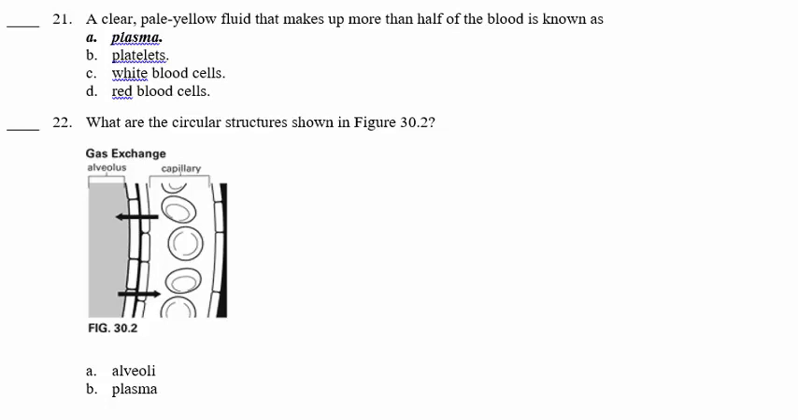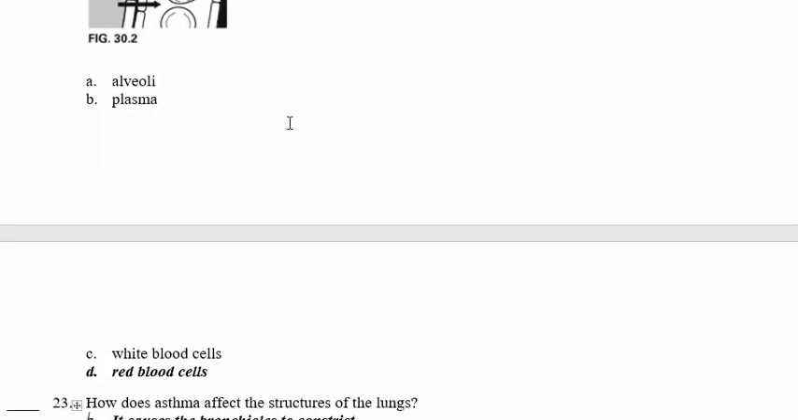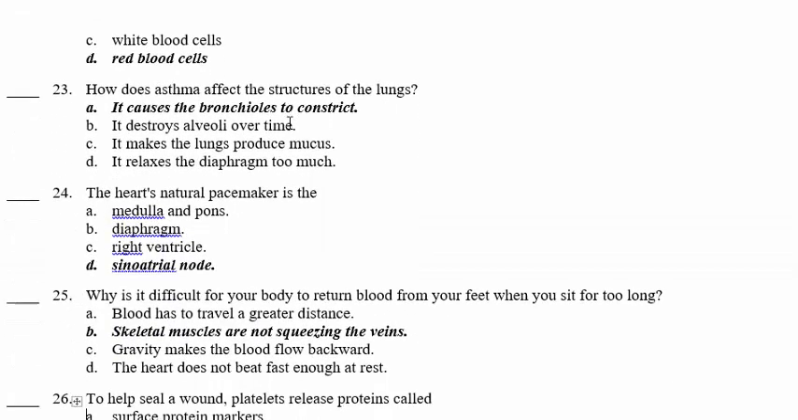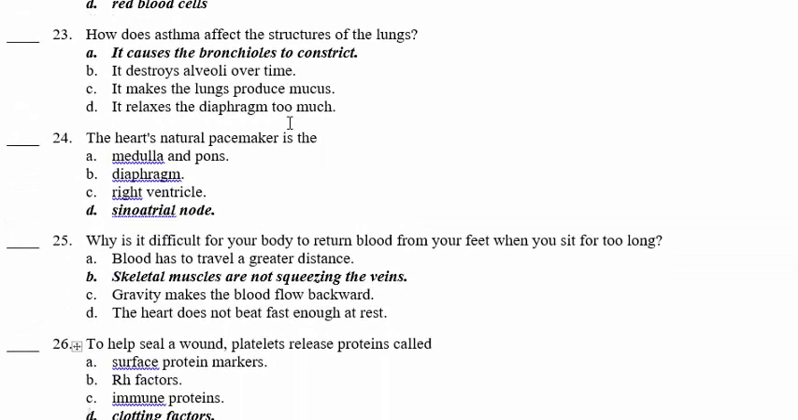So number 21, a clear pale yellow fluid that makes up more than half of the blood is plasma. Plasma is the yellowish fluid in which all the blood cells are floating. 22, what are the circular structures shown in figure 32? The only circular structures that you have in your blood are the red blood cells. They look like a disc. They don't look like the regular cells.